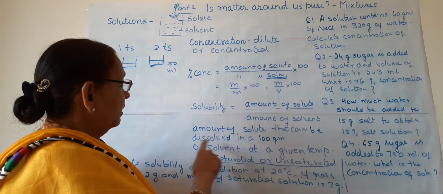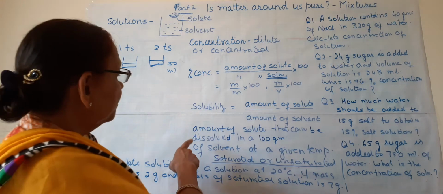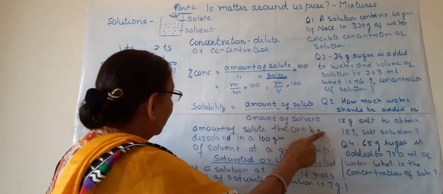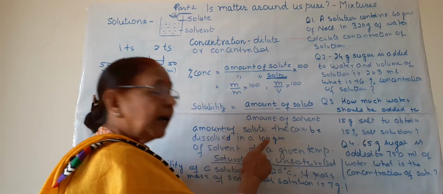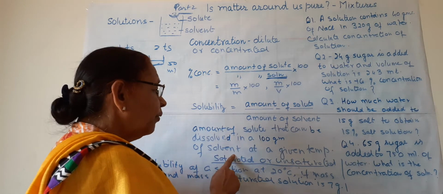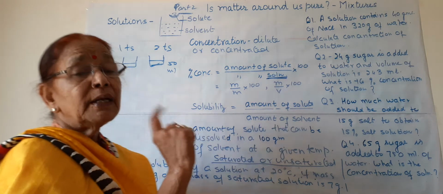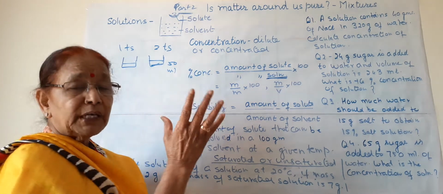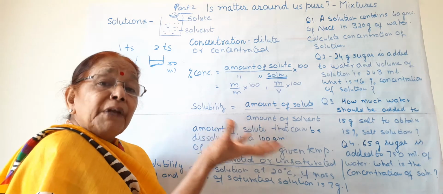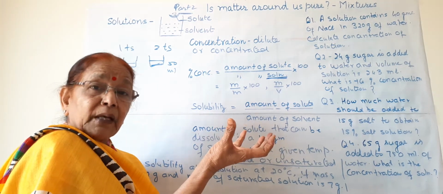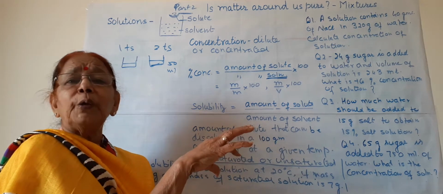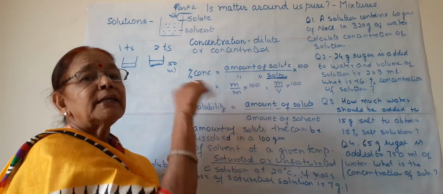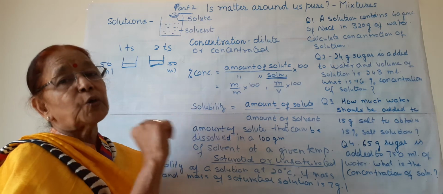So I have written this definition of solubility: the amount of solute that can be dissolved in 100 grams of solvent at a given temperature is the solubility of that solution. Or we can say, in a given amount of solvent, the maximum amount of solute that can be dissolved at a given temperature is the solubility.